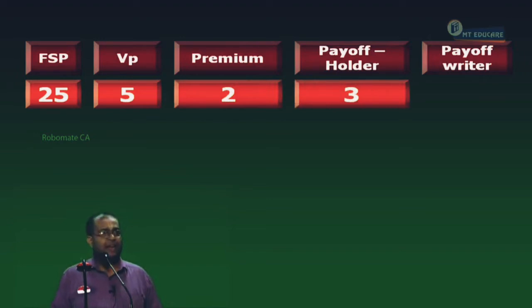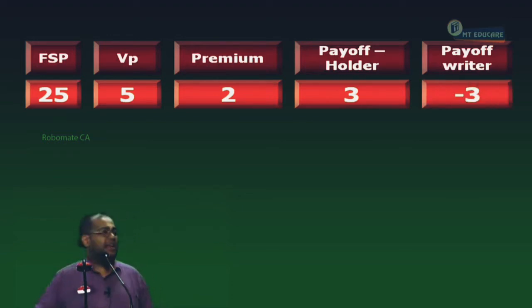Think about the writer. The writer is buying at how many rupees? 30 rupees. A share is worth only 25. The writer suffers how much loss? 5 rupees. He receives how much premium? 2 rupees. What is the net loss? 3 rupees, minus 3. Everybody understood or not?